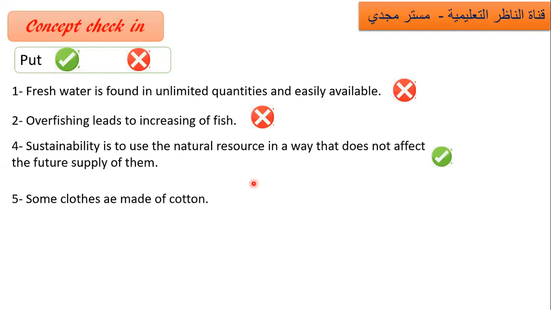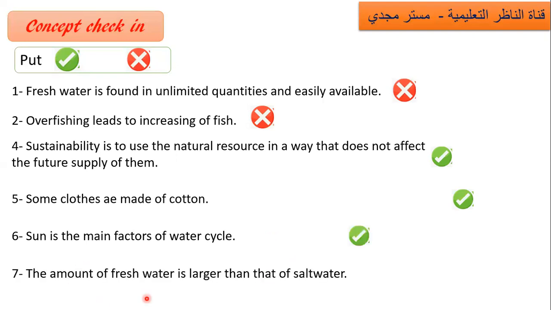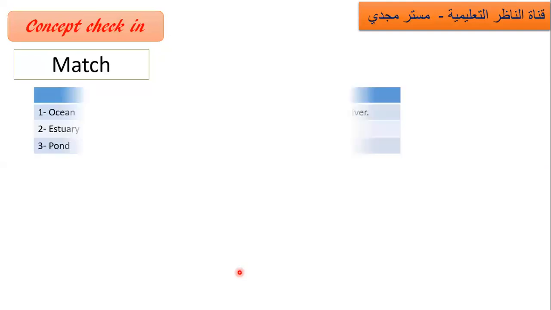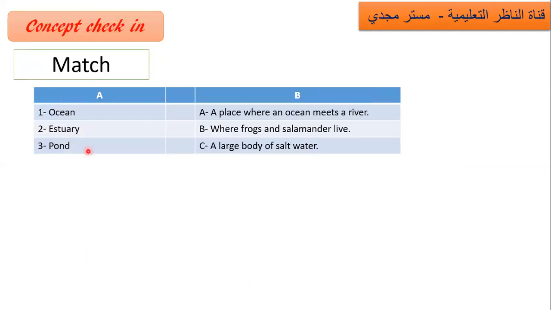Number five, some clothes are made of cotton. Yes. Number six, the sun is the main factor of the water cycle. That's true. Number seven, the amount of fresh water is larger than that of salt water. No, fresh water is 3.5% and salt water is 96.5%.